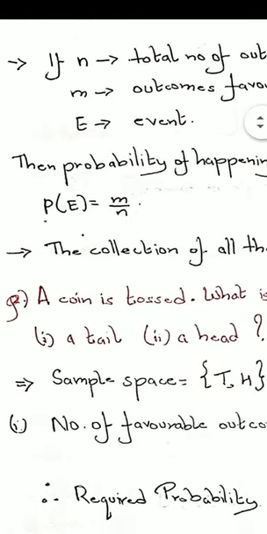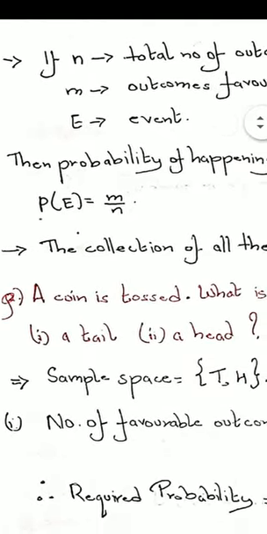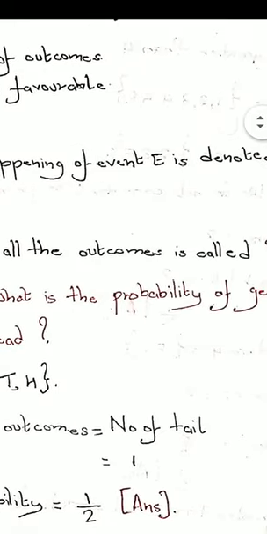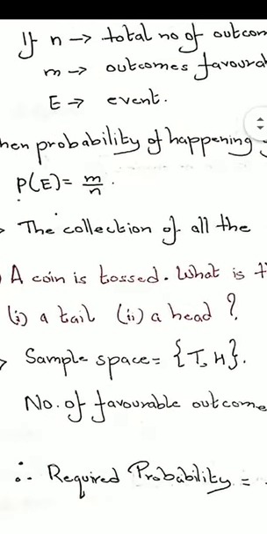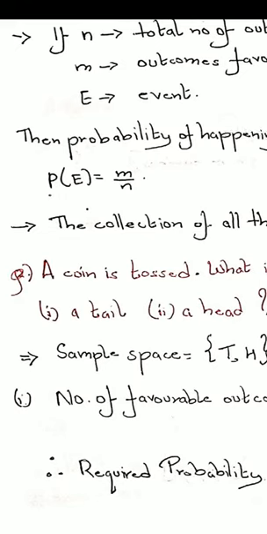Let us take one problem. A coin is tossed. What is the probability of getting a tail? Before going into this problem, let me tell you one thing. All of these things we are going to do theoretically. This is not a practical approach. The practical approach we will learn in higher classes, maybe in class 9 or 10. That is called the axiomatic approach to probability. Here we are going to do it theoretically.